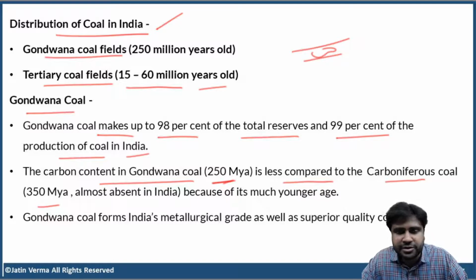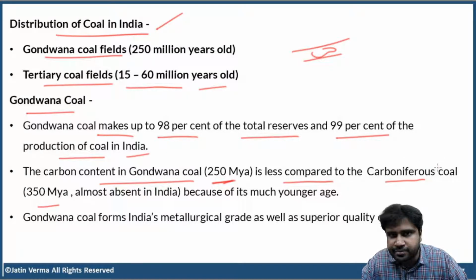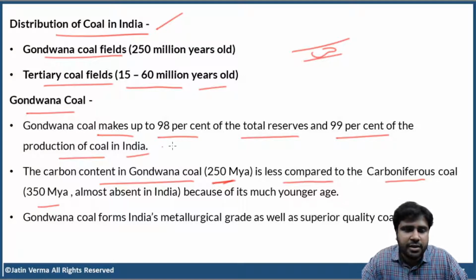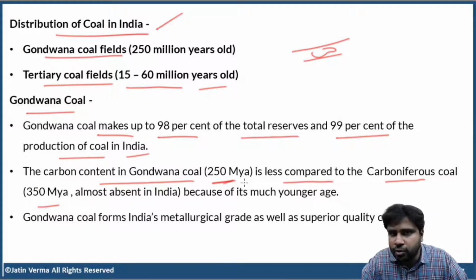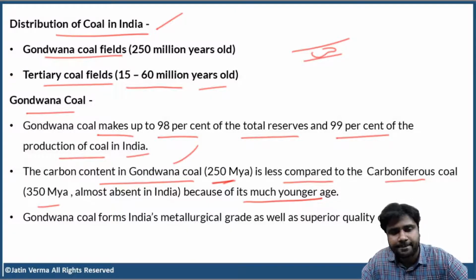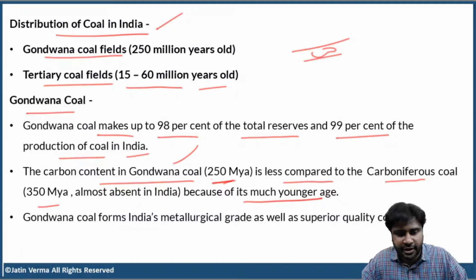We all know this, right? So, carbon content of Gondwana coal is less compared to carboniferous coal. And we don't have any carboniferous coal in India. Clear? So, carbon content in Gondwana coal is less because of the younger age of Gondwana coal. It is almost 100 million years younger. I hope you're understanding all these. So, if you have any doubts, kindly ask me.